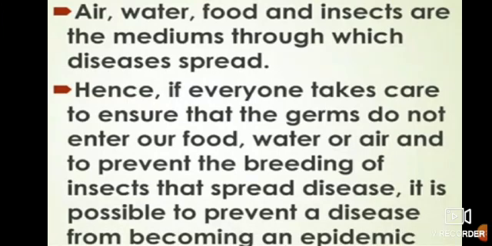So if everyone takes care to ensure that the germs do not enter our food, water or air, and also prevents the breeding of insects that spread disease, it is possible to prevent a disease from becoming an epidemic. So we are supposed to be safe.